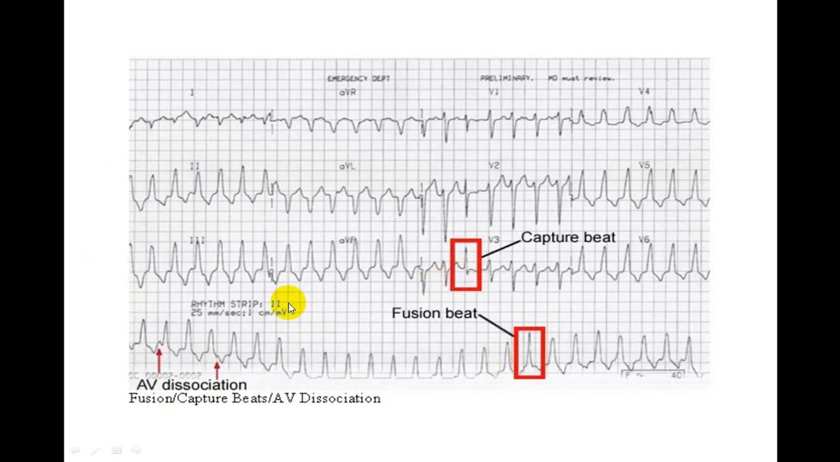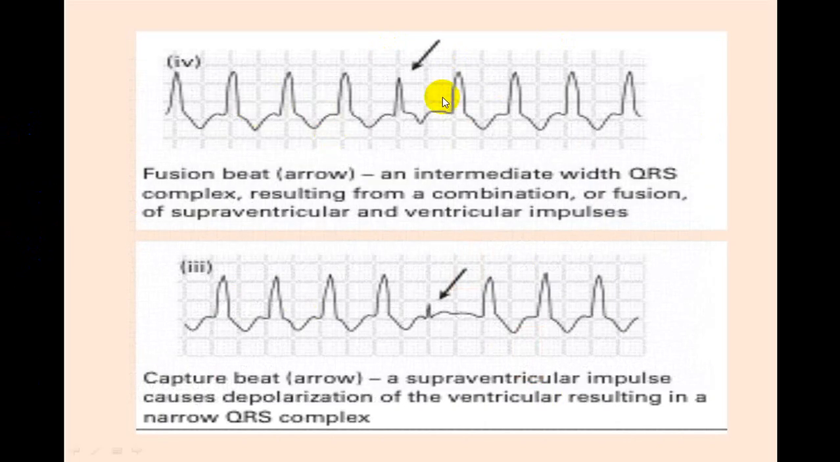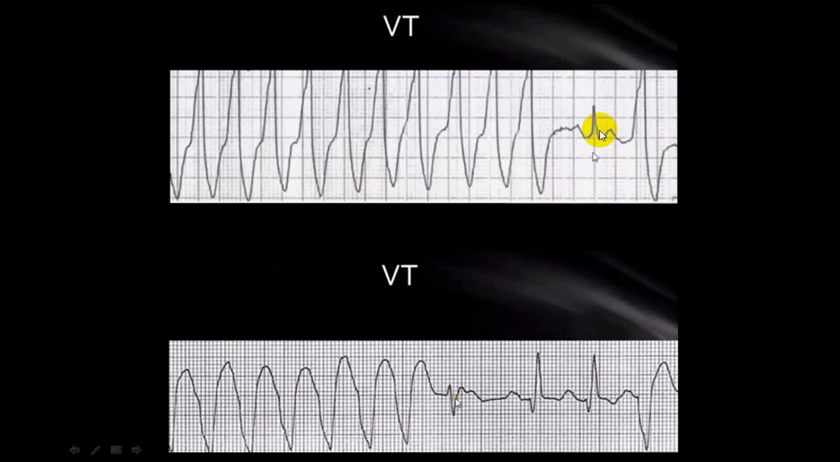All these three things together, AV dissociation, capture beats, fusion beats, are in favor of what we call ventricular tachyarrhythmias. You can see here again, this is a fusion beat, this is a capture beat. You can see a narrow QRS complex. So this is a capture beat, this is a fusion beat. So whenever you see the fusion beat, another name is Dressler beat. This is a capture beat, this is a fusion beat, this is a capture beat, this is a fusion beat. You can see this is a wide QRS tachyarrhythmia.